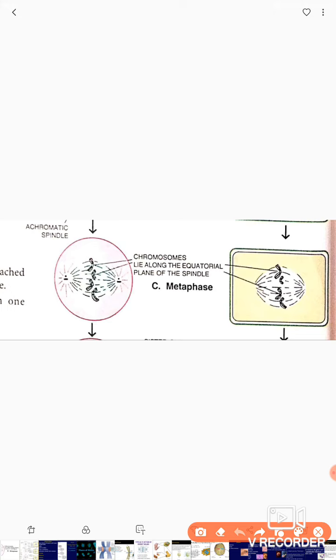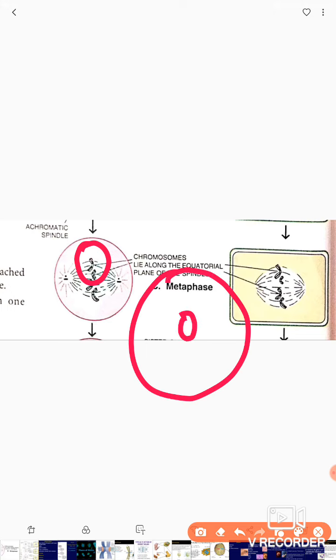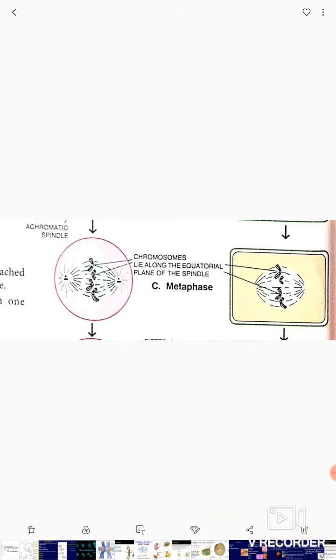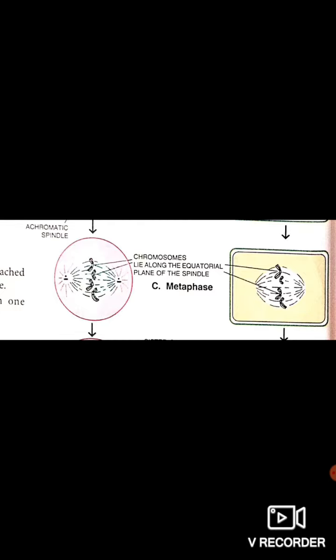The centromeres of the chromosomes lie on the equator, whereas the arms are oriented towards the poles. Here also you can see the centromere is in the center, but the arms are here in this region. The chromosome becomes the shortest and the thickest.